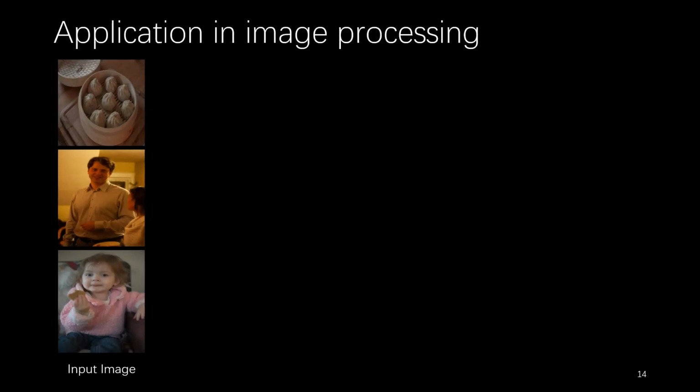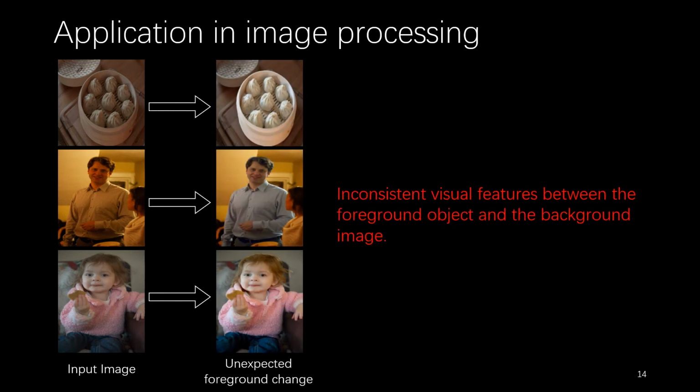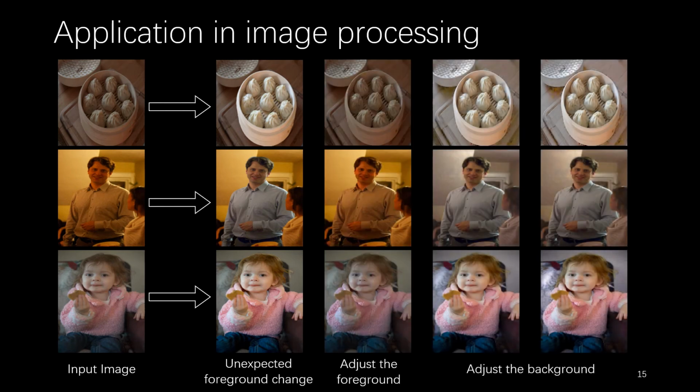We implement another interesting application in image processing. Given the input images, we use some methods to adjust the pixels of the foreground object, obtaining inconsistent visual features and unrealistic results. To make it more harmonious and realistic, we use RainNet to adaptively adjust the foreground to be compatible with the background, or transfer the neural visual features from the foreground object to the background image,